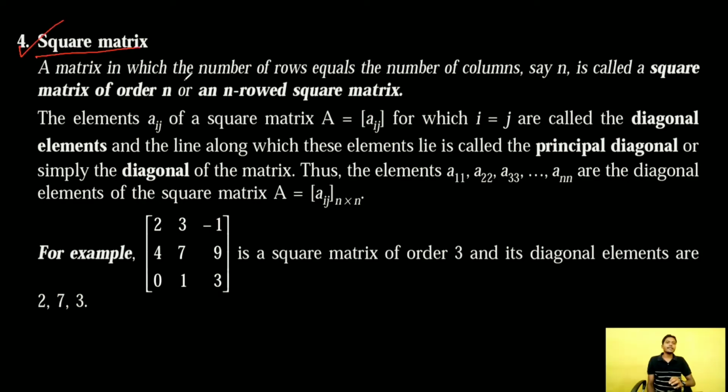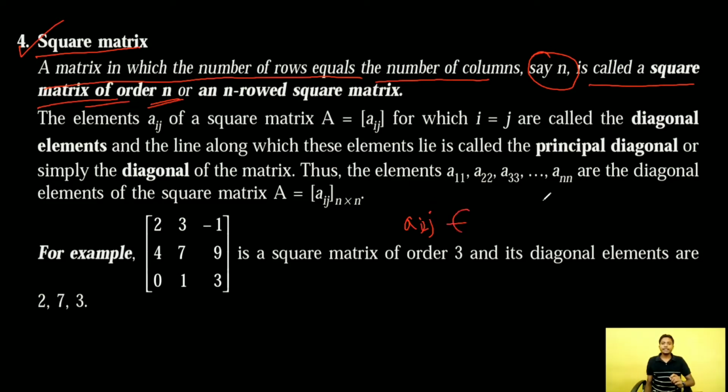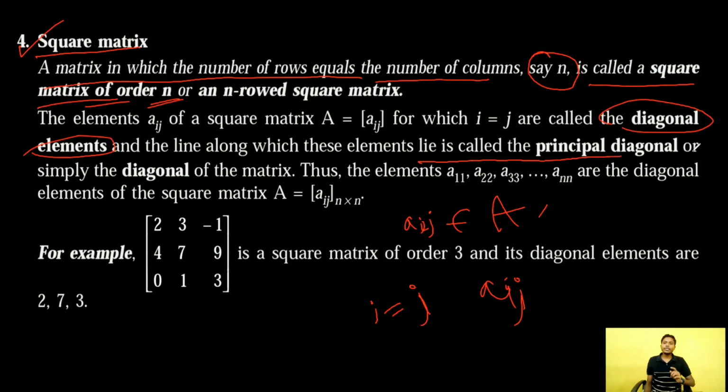A matrix in which the number of rows equals the number of columns is called a square matrix of order n. If aij are elements of this matrix, then for i equal to j, all the elements are called diagonal elements of this matrix, and the line containing all the diagonal elements is called the principal diagonal or simply the diagonal.